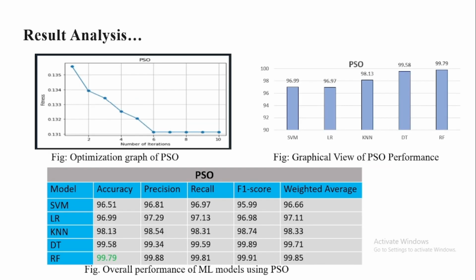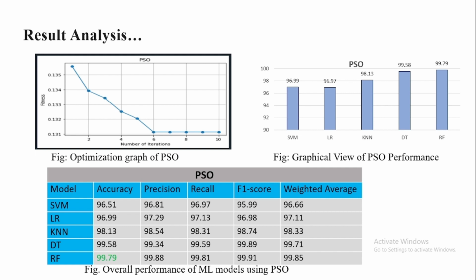Here we mainly try to compare our proposed method with other algorithms. That's why we also used other feature selection algorithms, like PSO, the most commonly used algorithm. Here we can also see the optimization graph of PSO, the graphical view of PSO performance, and the overall performance of the machine learning model using PSO.